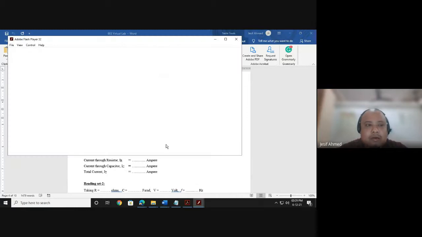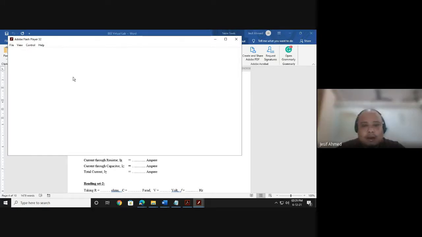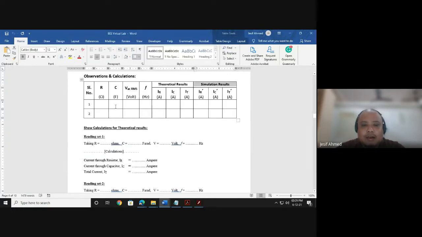Have you seen how I made the circuit? Both of you, I'm asking both of you. Yes, sir, I have seen it. Okay. Then after simulation, whatever values you take for R and C, those we mention here. And those values you can find from the example.